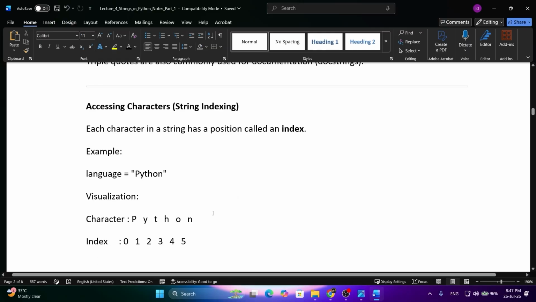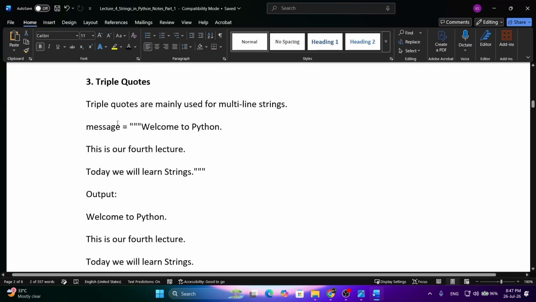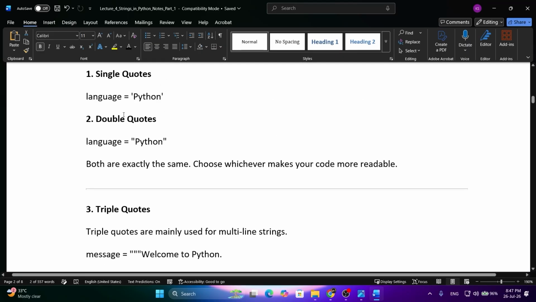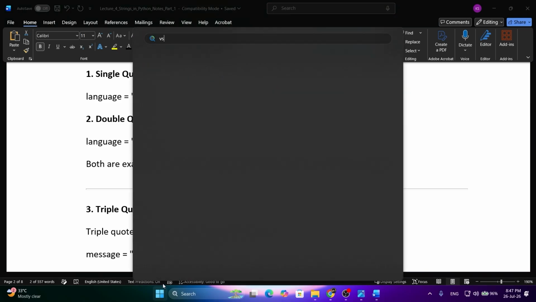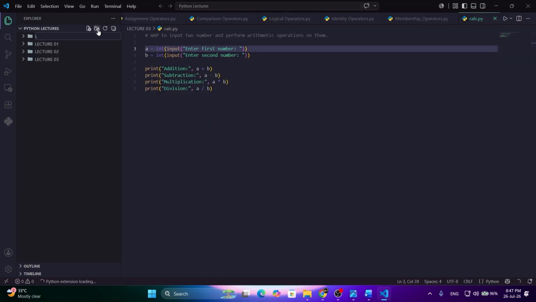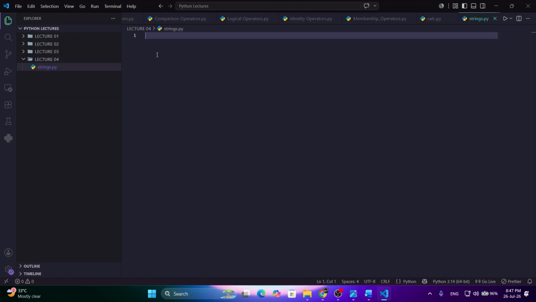The next thing we have is accessing characters. But before moving on, let us create a variable of string data type, run it, print it, and see how it looks. I will open VS Code. I will create a new folder here, name it lecture 04, and press enter. So I am in my new folder. I will create a new file, strings.py.